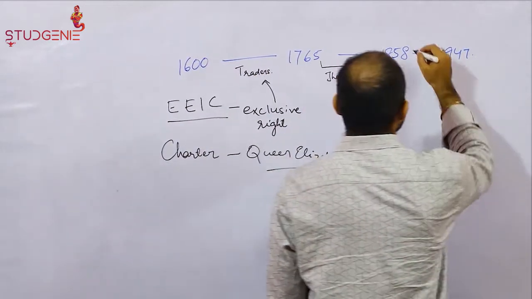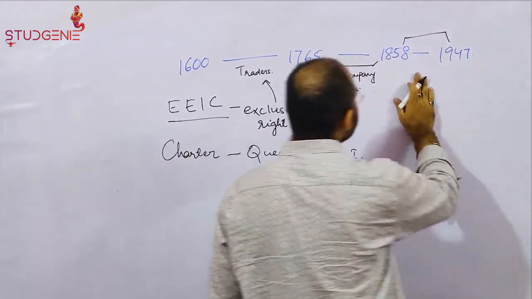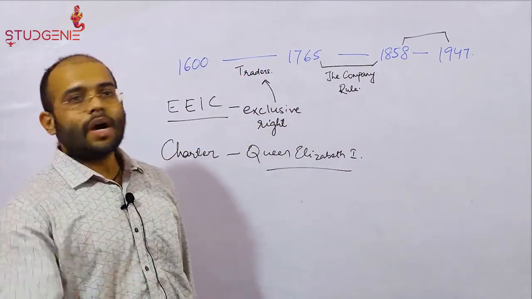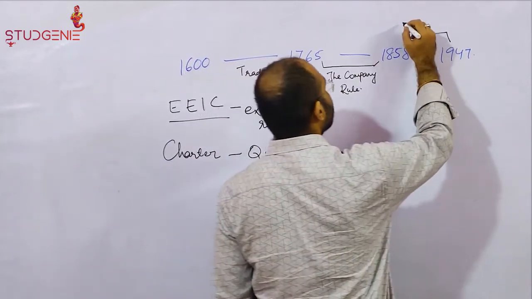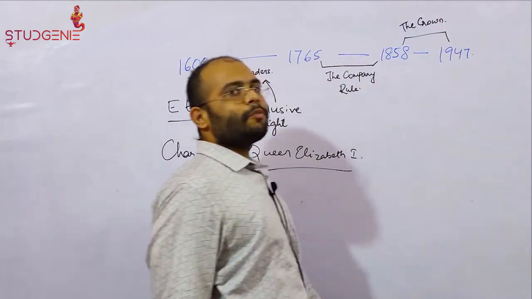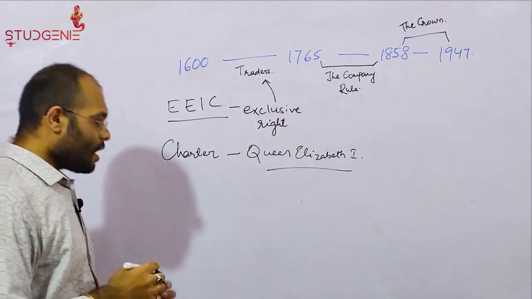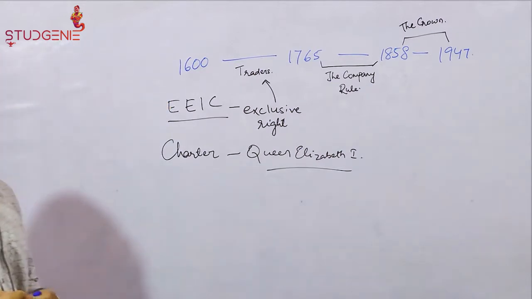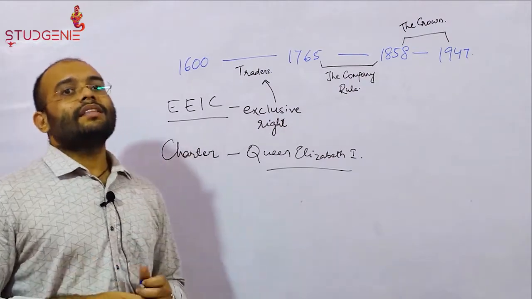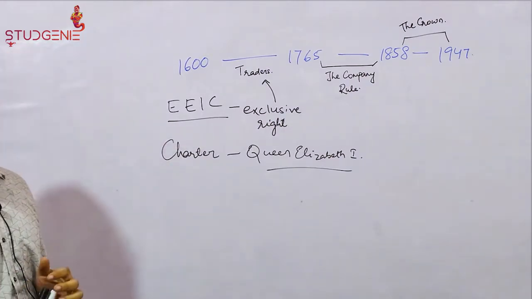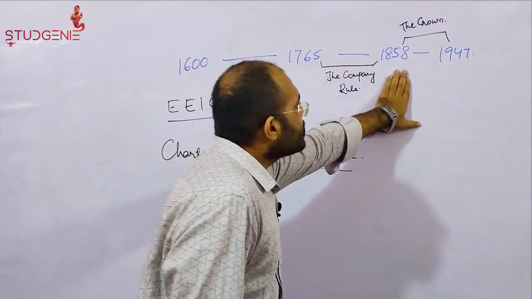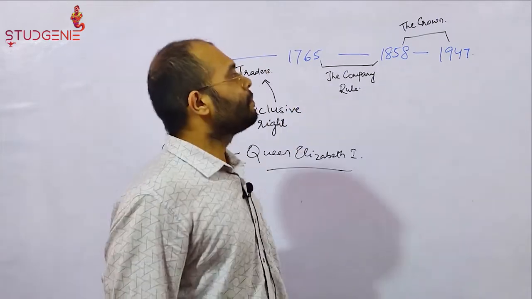And from 1858 to 1947, in the backdrop of the Sepoy Mutiny or the First War of Independence, the British Crown assumed direct control over the British possessions in India, and the British Parliament started formulating acts, rules and regulations in order to govern and manage the territorial positions of British in India, and as a result the Company Rule was abolished from 1858.